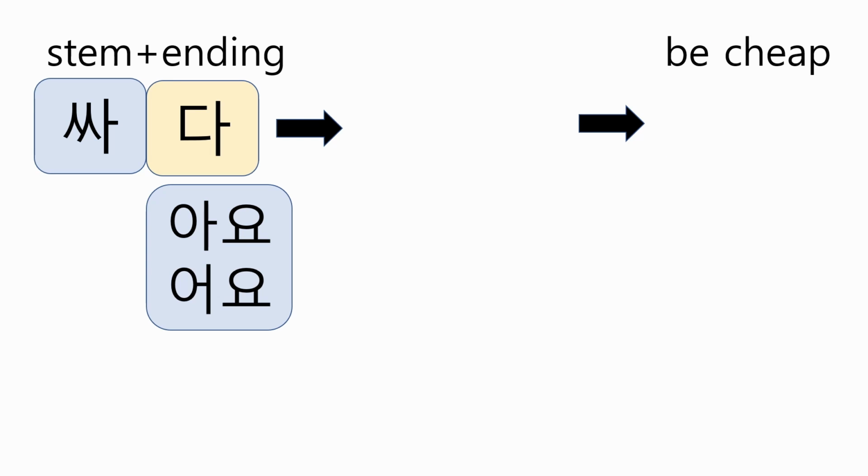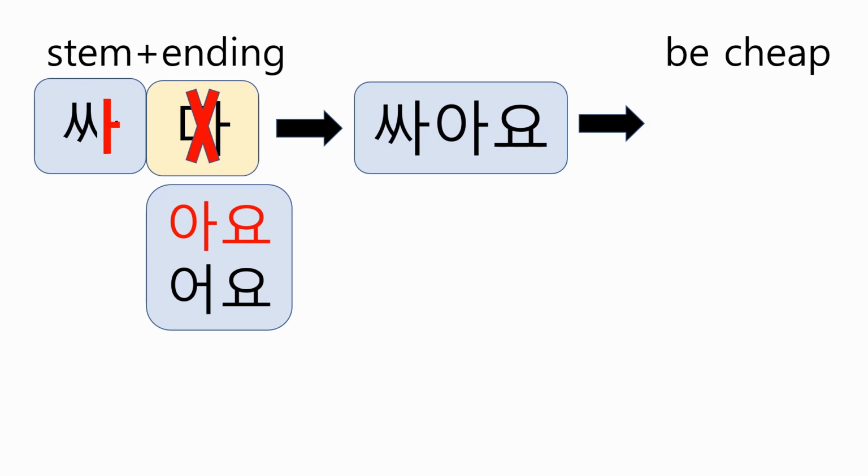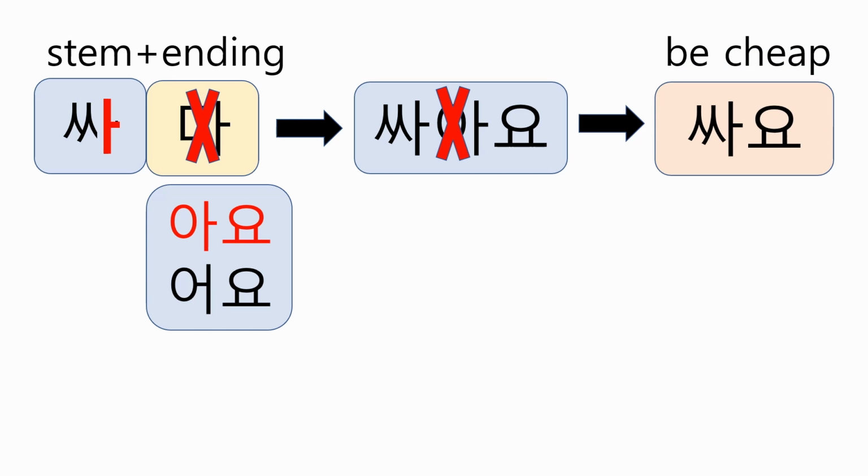싸다 means to be cheap. The first step, remove 다. Second step, choose 아요, because the verb stem ends in 아. But 아 meets the ending 아요 without a final consonant, so the 아 of 아요 is deleted. And the final form will be 싸요.